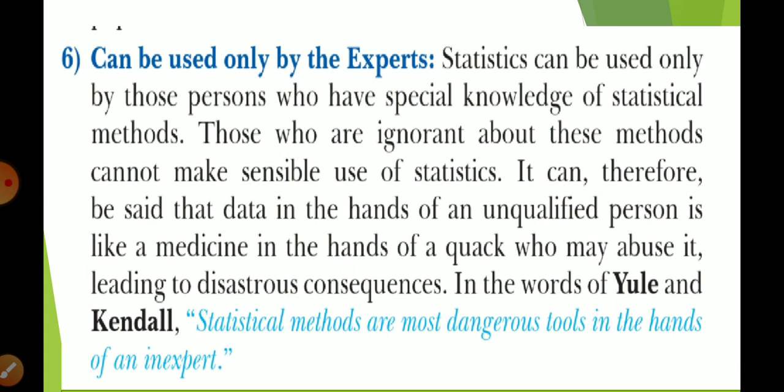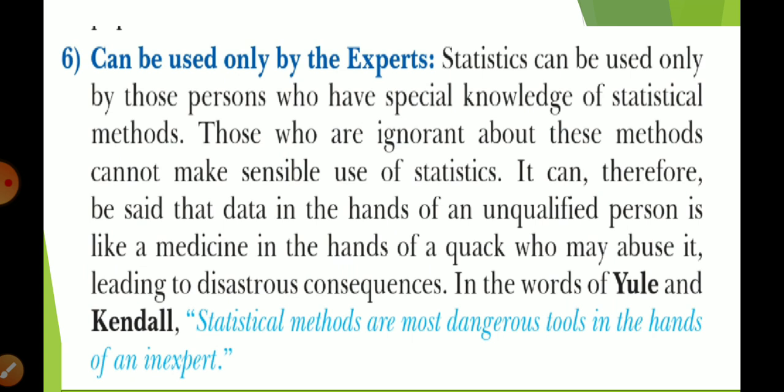So this is why it is written here that it is only for the expert who knows how to do the collection, the organization, the representation, how we can calculate the average, how we can interpret it and conclude. Statistic is the subject that is only for experts. Actually, statistic is used by those who are doing research work, for conclusions.